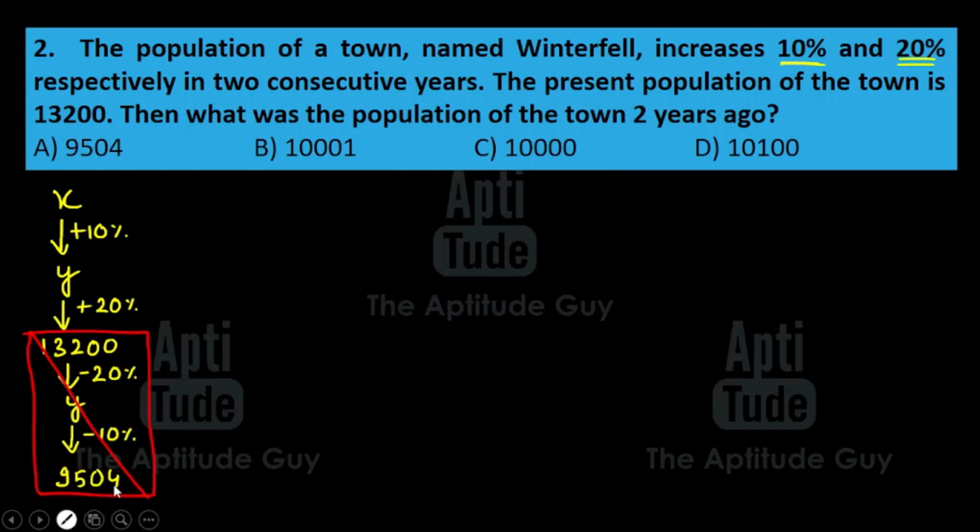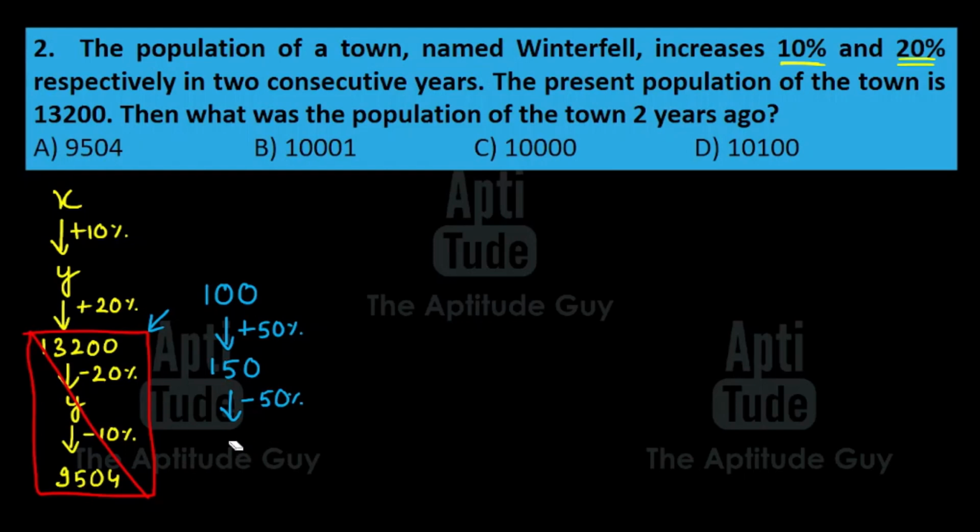Now why is this wrong? Let me explain that to you first and then I'll tell you the correct solution. Because you should get convinced that this is wrong. According to your common sense, this makes complete sense. But it does not. Let me take you there. Suppose we have 100. Now, if this increases by 50%, how much do we get? Of course, 150. Now, according to this logic of yours, if I reduce 150 by 50%, the same percentage, then I should get back 100, right?